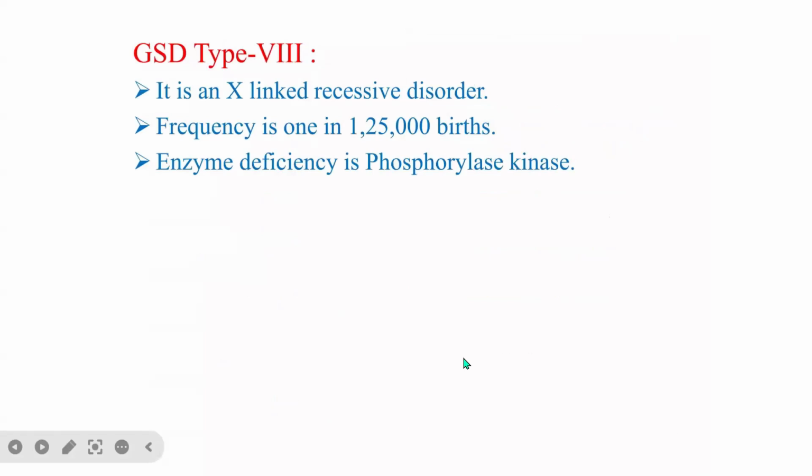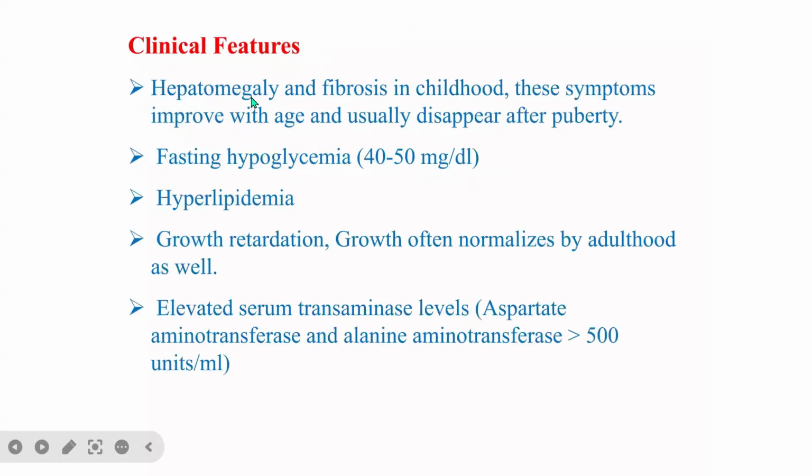This glycogen storage disease, like type 6, is an X-linked recessive disorder. The frequency is 1 in 125,000, and the enzyme deficiency is phosphorylase kinase. The clinical features include hepatomegaly and fibrosis in children.